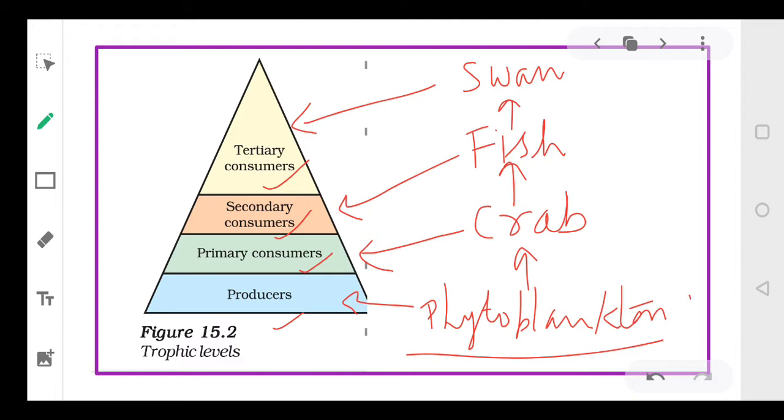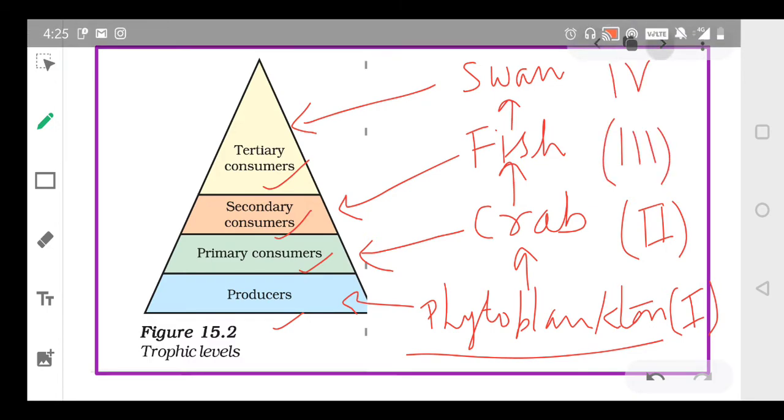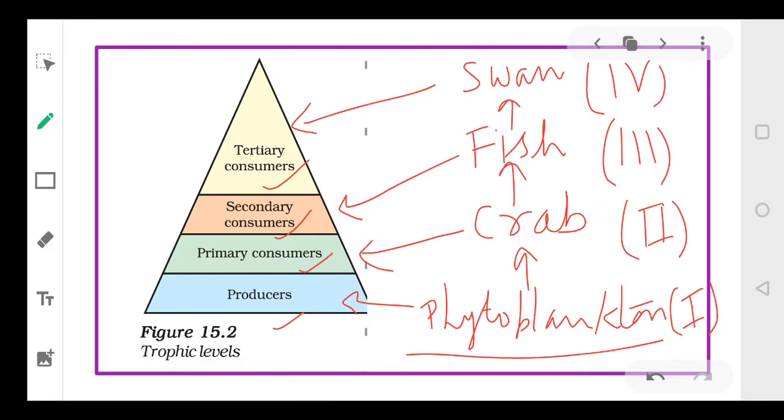This is your trophic level 1, trophic level 2, trophic level 3 and trophic level 4. So there are 4 members in this food chain, and these food chains can be represented in the form of pyramids. At the bottom you will have the producers, then the primary consumer, then the secondary consumer, and then the tertiary consumer.